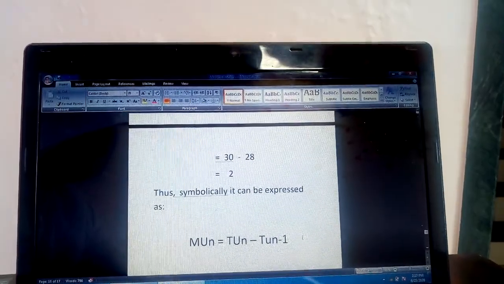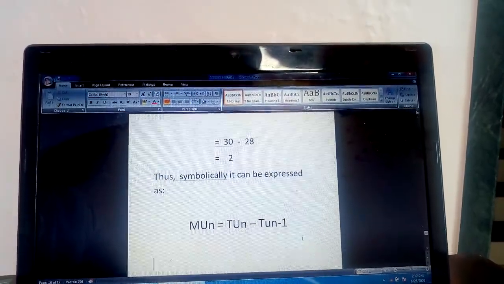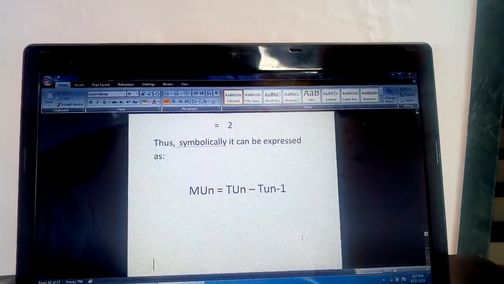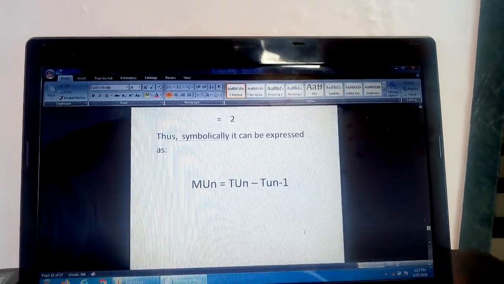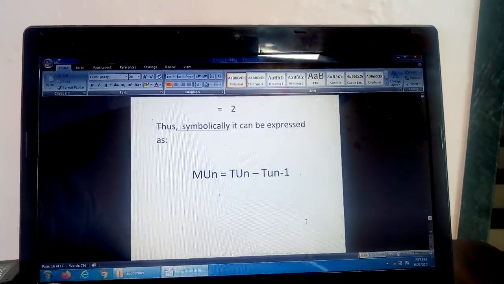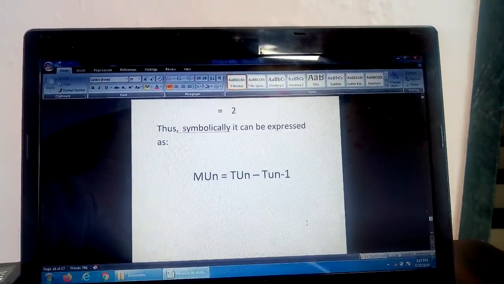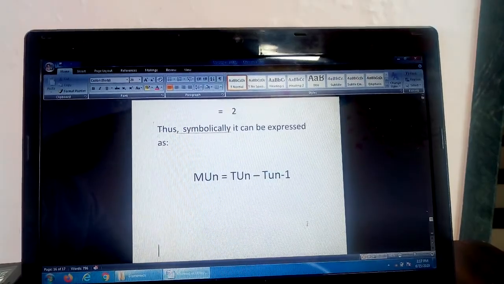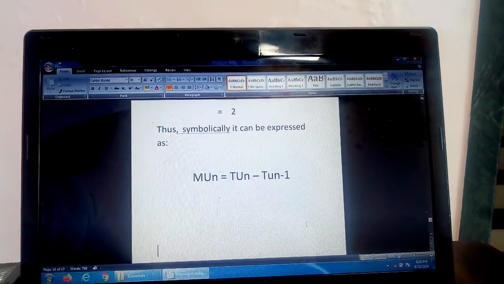That is called marginal utility. Thus, we know what is total utility, what is marginal utility, what is the formula to measure the total utility, and how to measure the marginal utility. We have the formula.